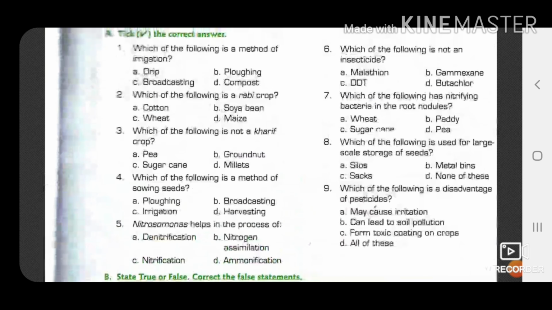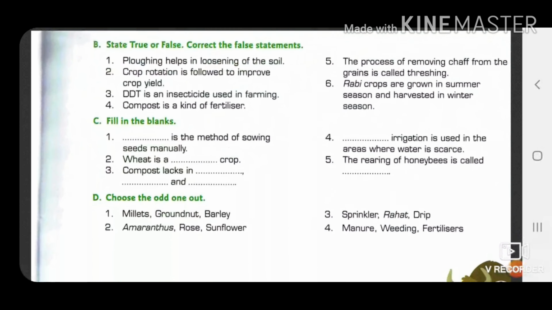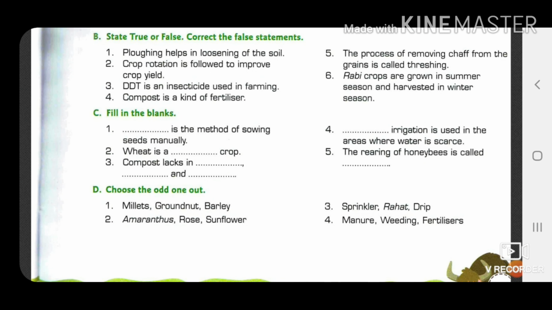The second question, that is state true or false and correct the false statement. Question number 1, plowing helps in loosening of the soil. Yes, this is true. Next, crop rotation is followed to improve crop yield. That is also true. Why?